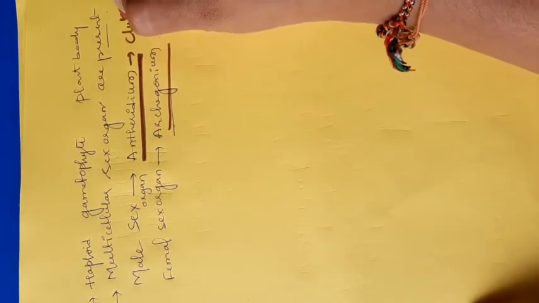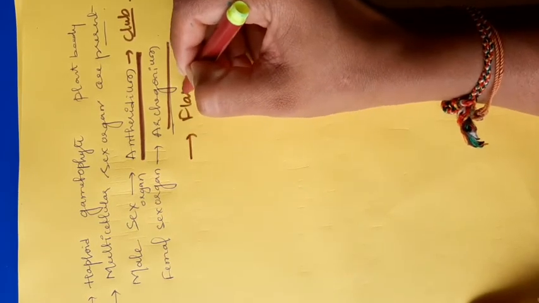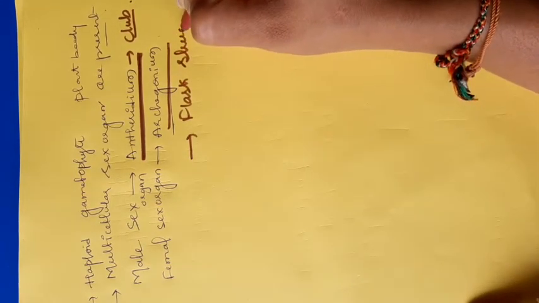Okay. The male sex organ, that is the antheridium, is club shaped. The archegonium usually has a flask shaped structure. Antheridium is a male sex organ, archegonium is a female sex organ. The male sex organ produces many biflagellate sperm. The female sex organ, that is archegonium, produces the egg.